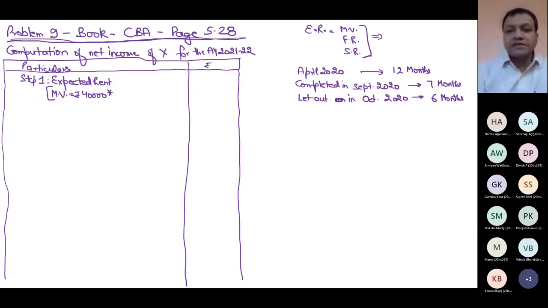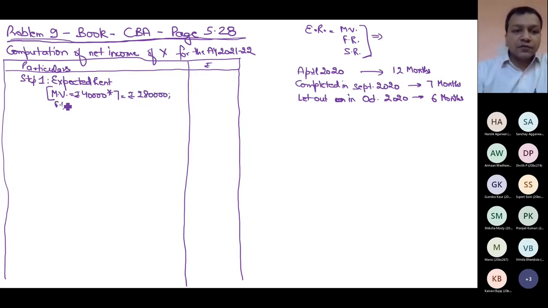House came into existence from September. Now you let out this house from October, that doesn't matter. But in reality, the moment your house is complete, your notional value you can easily compute. So in my case, expected rent will be computed for 7 months. So municipal value for 7 months is 2 lakh 80.